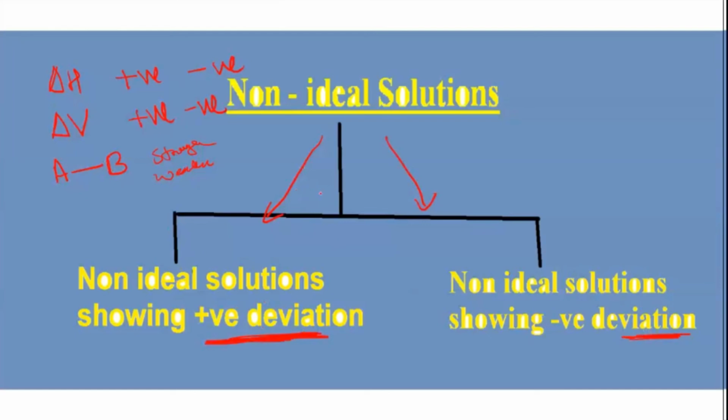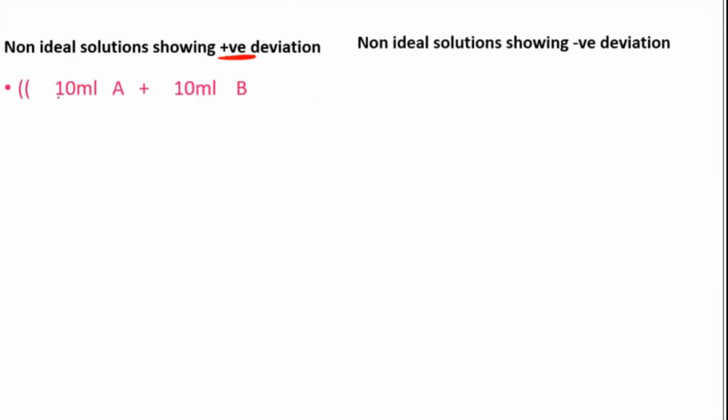So first, listen. For non-ideal solutions, I'm taking the first one, when they are showing positive deviation. Here I have directly taken an example. Suppose you take 10 ml of A liquid and 10 ml of B liquid. If it is an ideal condition, how much are you expecting? 20 ml, correct?